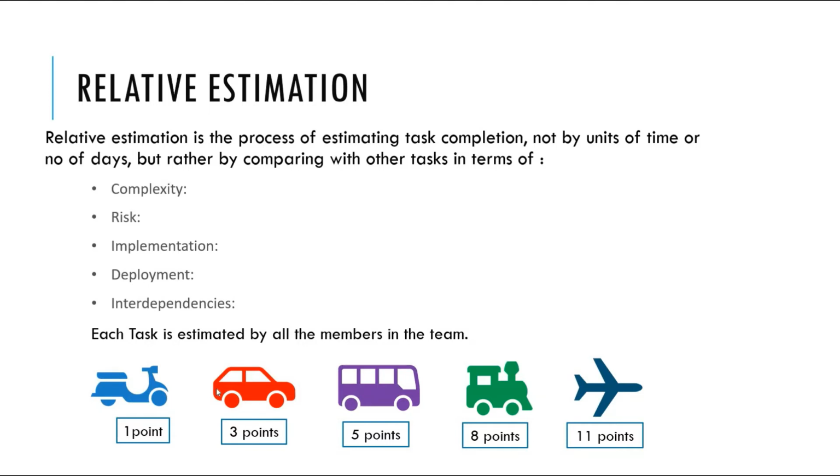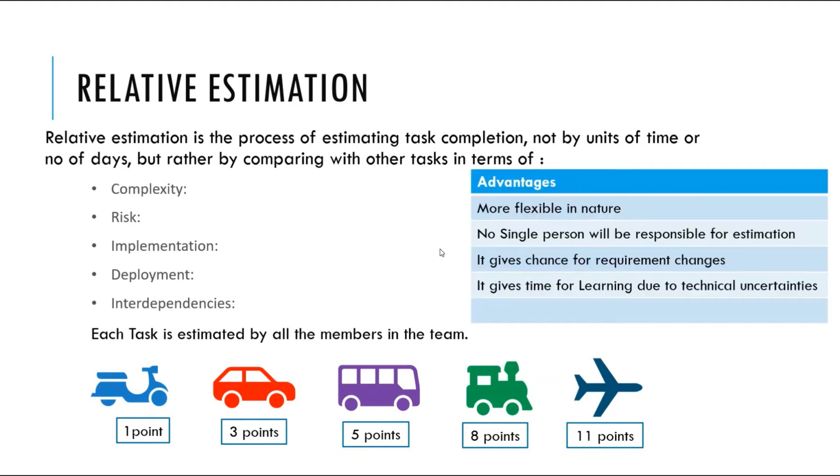Here, points are not equals to hour. That is, 1 point is not 1 hour. 1 point may be 5 hours or 8 hours or more. The advantage of using relative estimation is it is more flexible in nature. No single person will be responsible for estimation. It gives chance for requirement changes. It gives time for learning due to technical uncertainties. Now let us see how relative estimation is implemented to estimate stories in Agile.